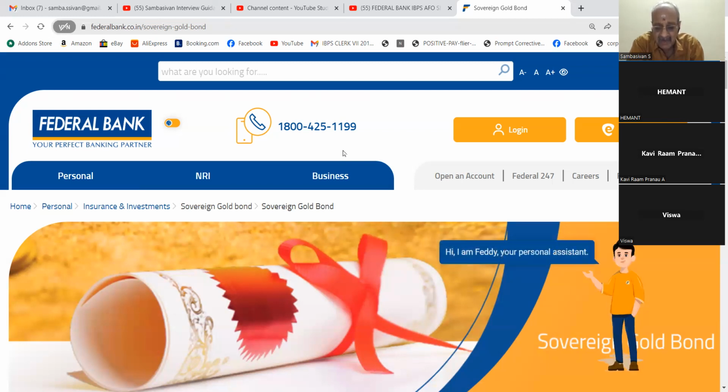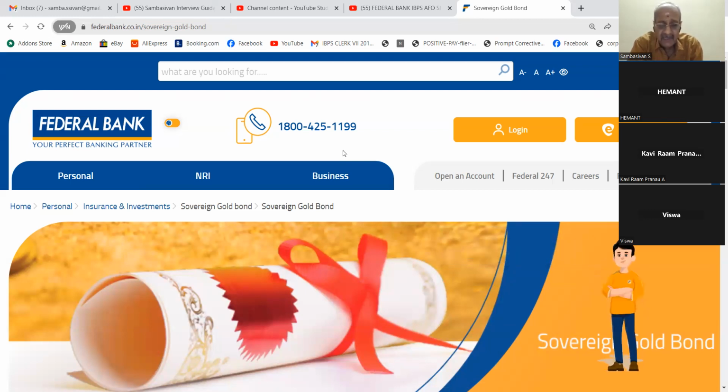Security is not required. It will be in demat form, and we will also get interest at 2.5%. So after 8 years, we will get the price of gold in cash so that we can buy the same gold again from the market.